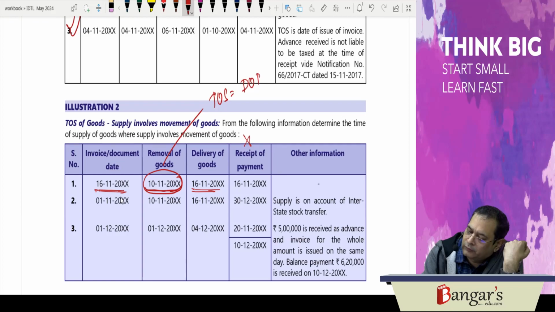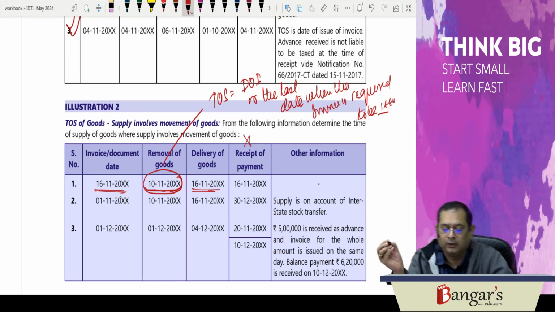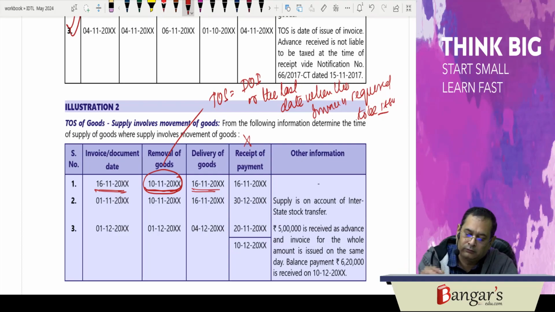Date of invoice or the last date when the invoice is required to be issued. Last date when the invoice is required to be issued here is on 10th of November.